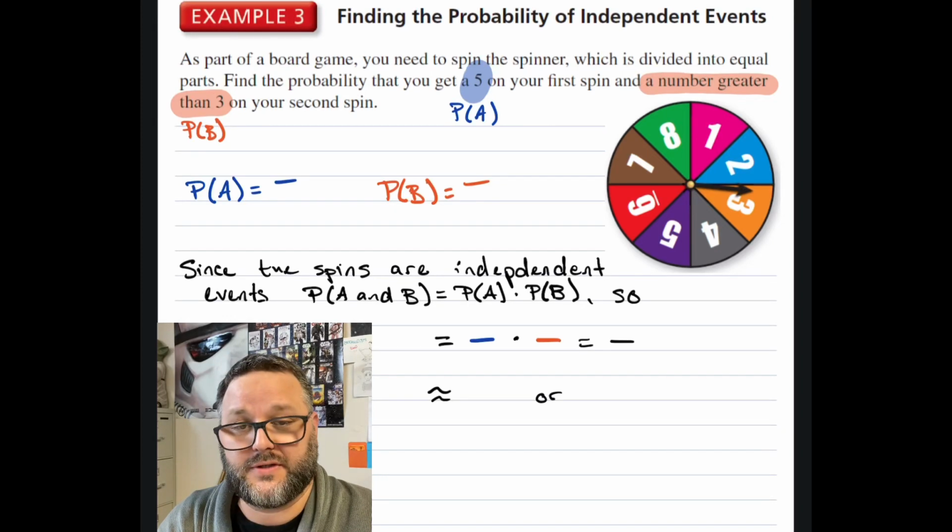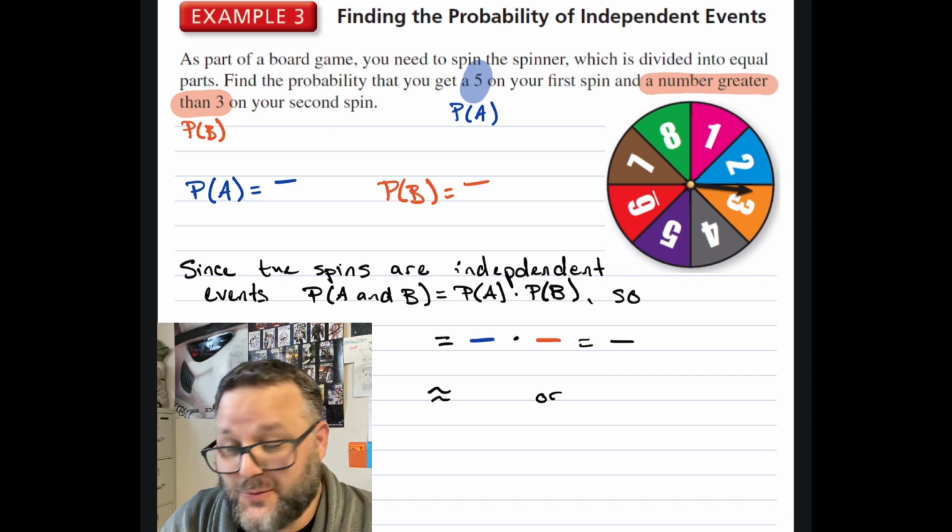All right, ladies and gentlemen, welcome to example 3. No corrections that I can think of at this time. So we're just gonna move forward.